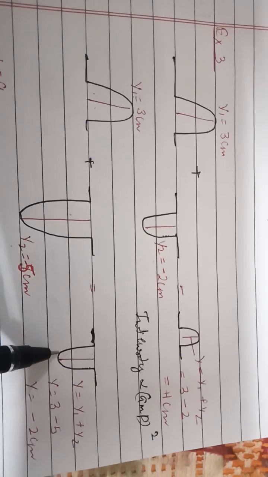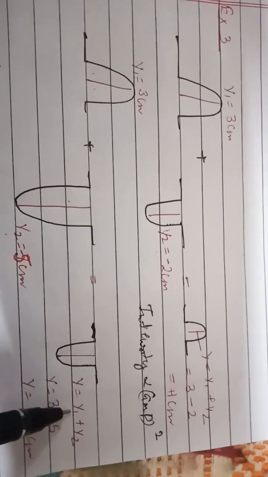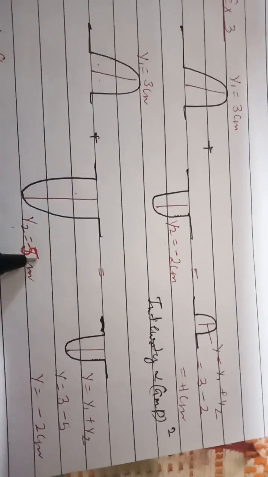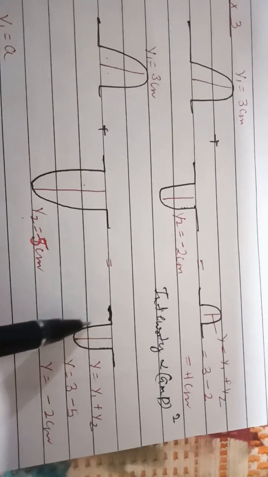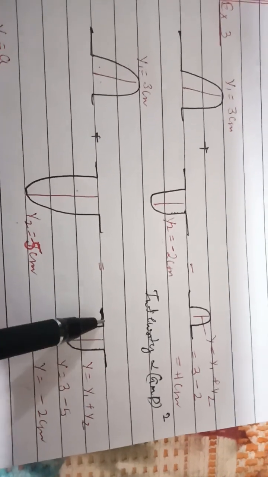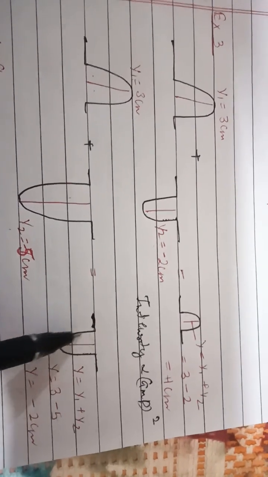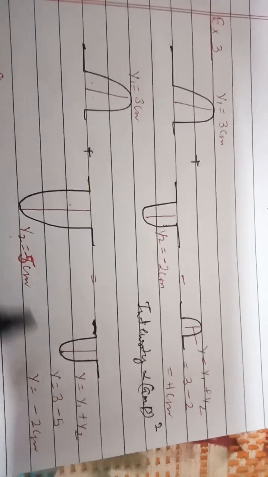Now this resultant wave will form trough. Why? Because y is equal to y1 plus y2. Y is equal to, this is 3 and this is minus 5. So you will be getting minus 2 centimeter. So again amplitude decreased, but direction will be negative y-axis.